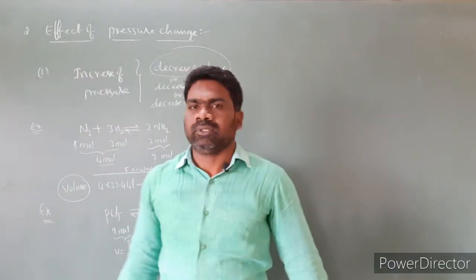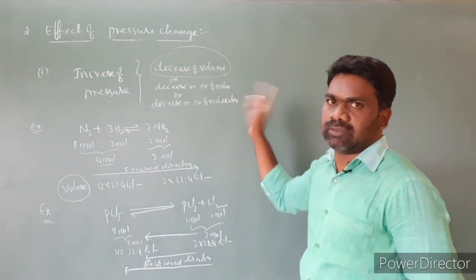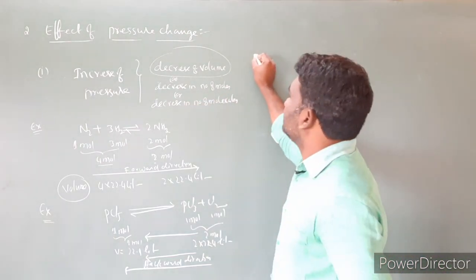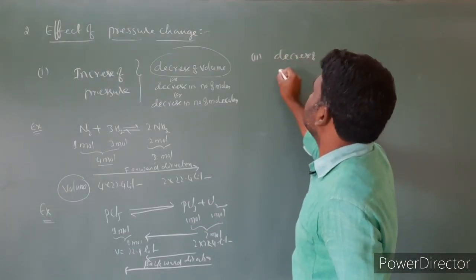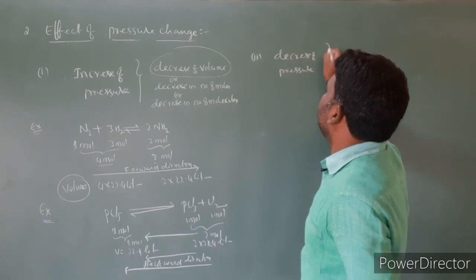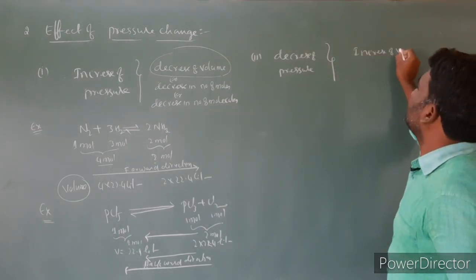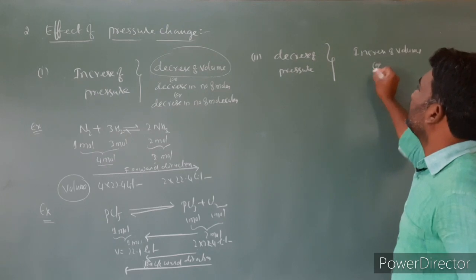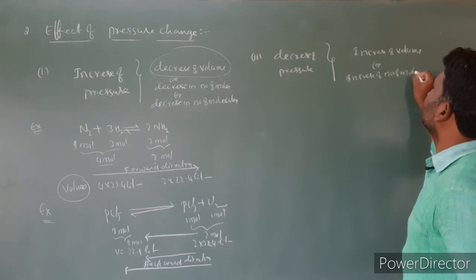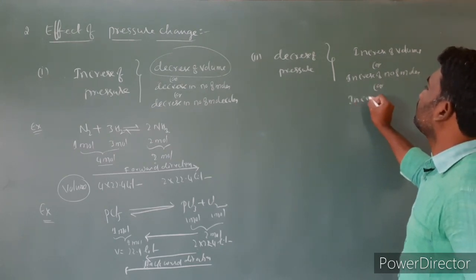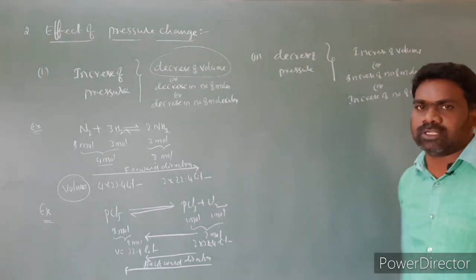So when the pressure increases, the equilibrium is going to get shifted towards the side of decreasing volume, decreasing number of moles, or decreasing number of molecules. Next, the second case, decrease of pressure. When the pressure decreases, the opposite applies: increase of volume, increase of number of moles, or increase of number of molecules.